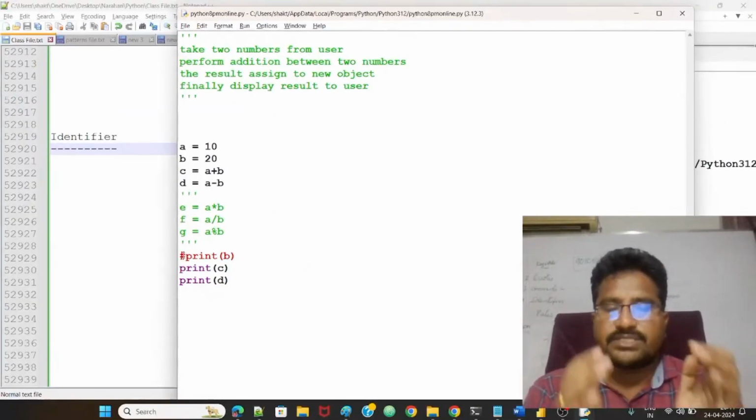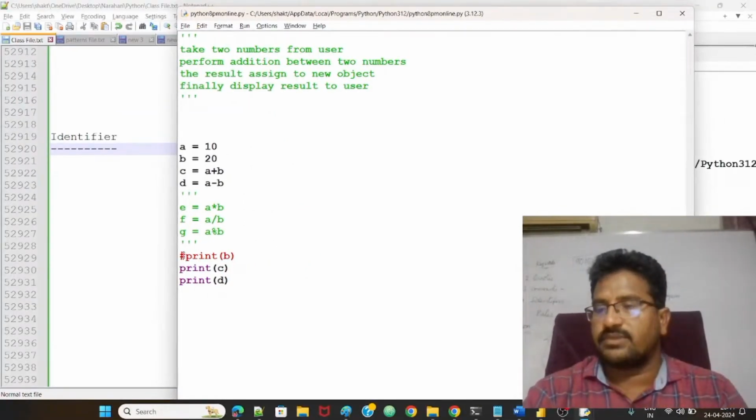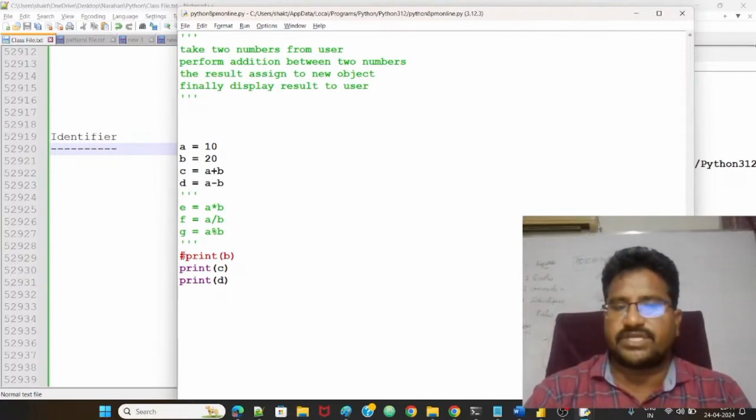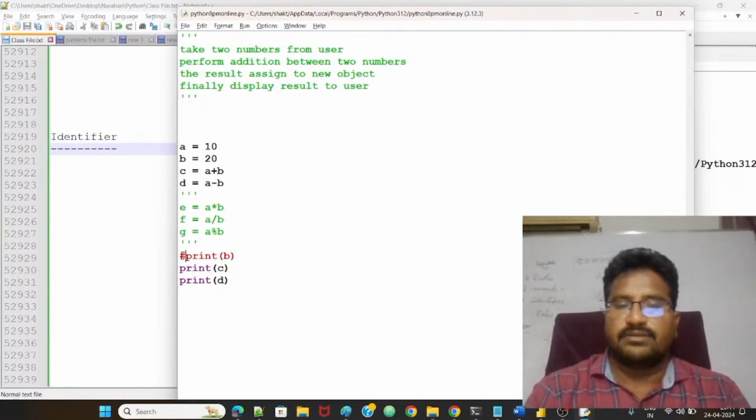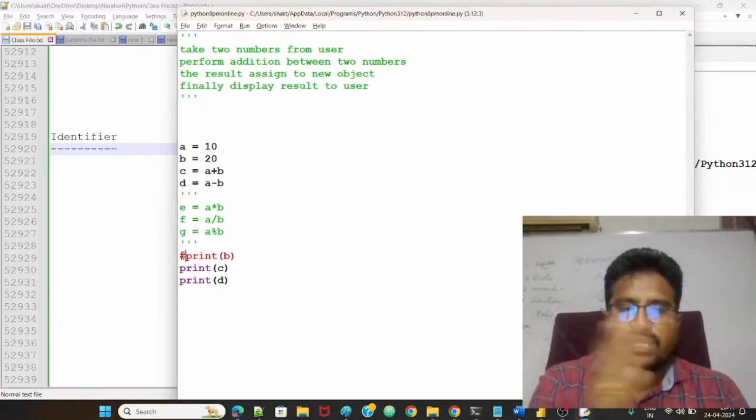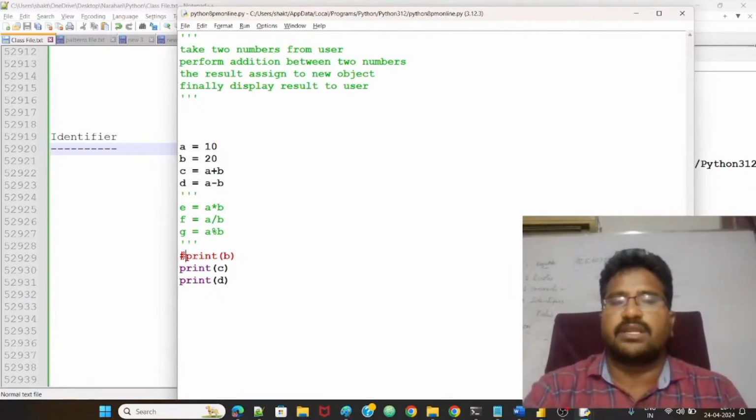Why? It knows. Interpreter means a collection of instructions, guys. It knows all the instructions about the program. That's why it will not start after the hash. It knows that hash means the beginning of a comment. Comments are for the developer, not for me, so I don't need to execute them.